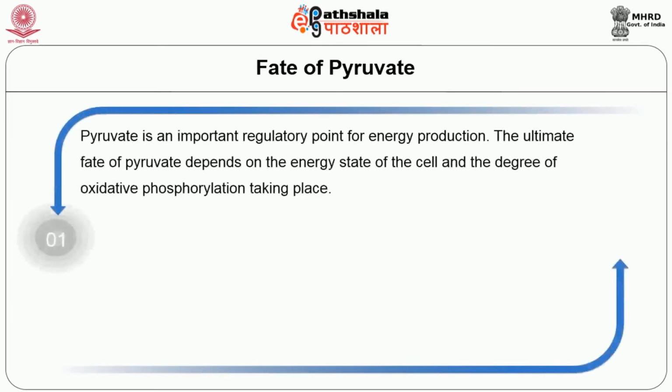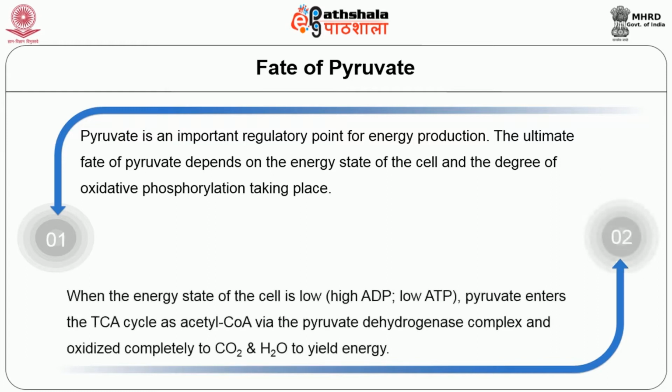As we know, pyruvate is an important regulatory point for energy production, and the ultimate fate of pyruvate depends on the energy state of the cell and the degree of oxidative phosphorylation that takes place. When the energy state of the cell is low, pyruvate enters the TCA cycle as acetyl-CoA via the pyruvate dehydrogenase complex and gets oxidized completely to carbon dioxide and water to yield energy.